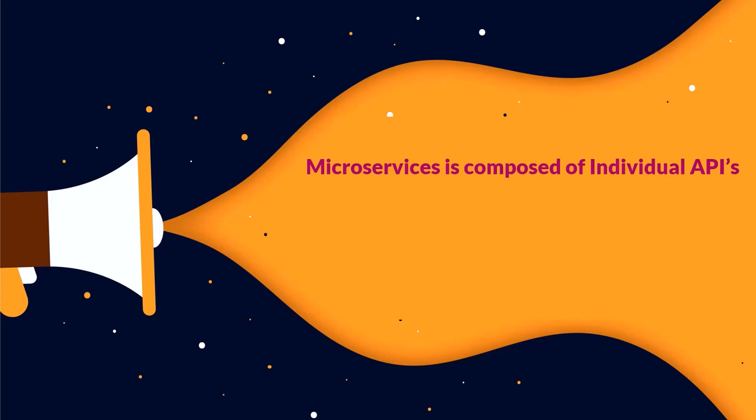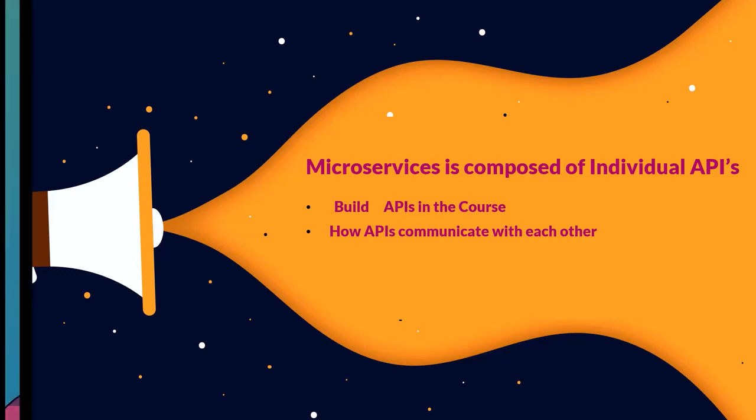architecture comes together. We will be building multiple small APIs in this course, including one API that will be responsible for authentication, and we will do that using .NET Identity. Once we build the APIs, then we will see how the APIs communicate with each other.